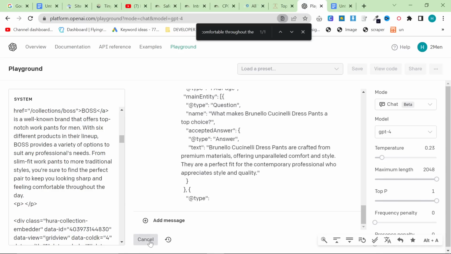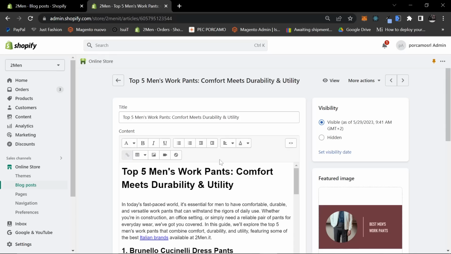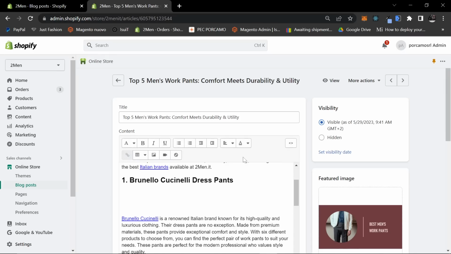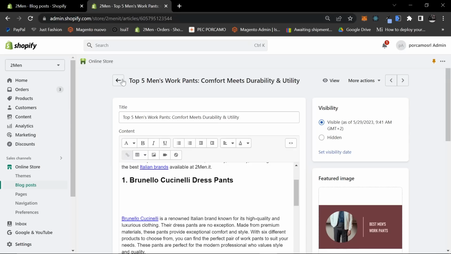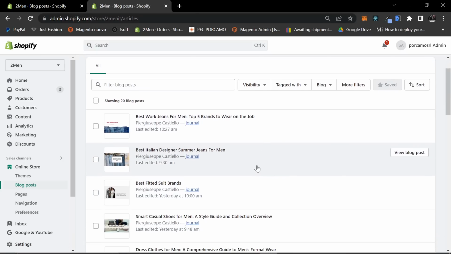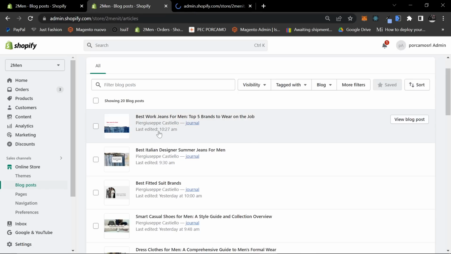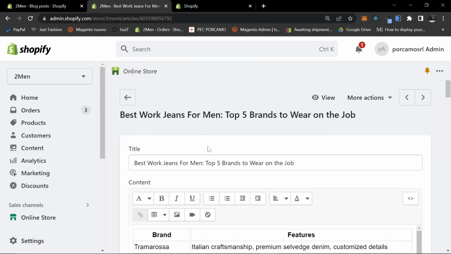Then all you have to do is copy and paste this HTML back into Shopify or whatever you're using, and that's it, okay? This has been working incredibly well. I'm now going to show you proof because I always show proof. So this one here, I've got no idea if this is indexed. You can see, last edited 10:27 a.m. this morning. So yeah, we'll see.